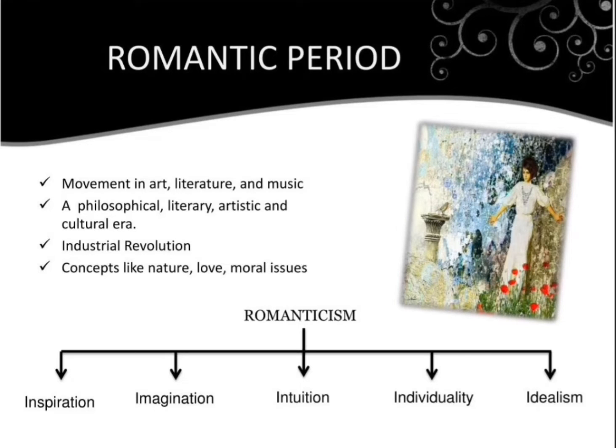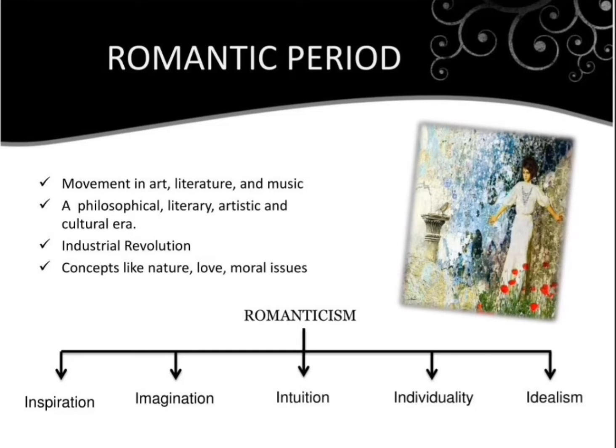So the impact of romanticism was on art and culture. So it was inspired by the industrial revolution. So there was a profound impact of the industrial revolution on romanticism. And concepts like nature, love, and moral issues were also a part of the romantic period.